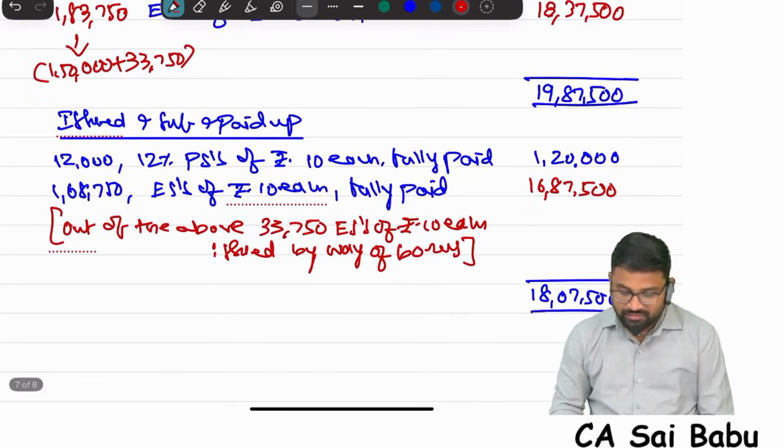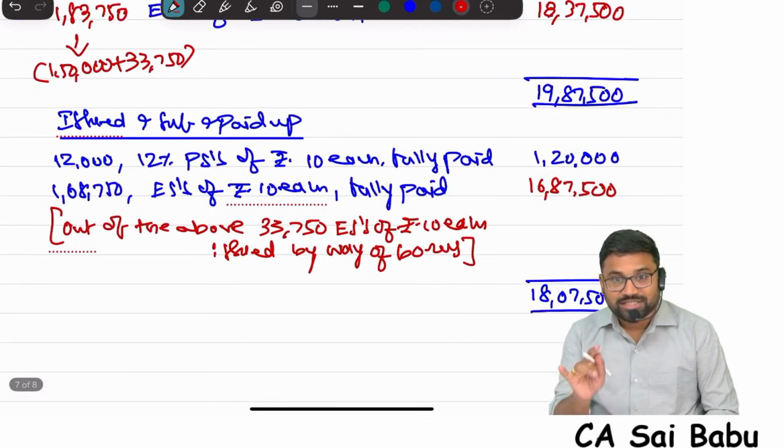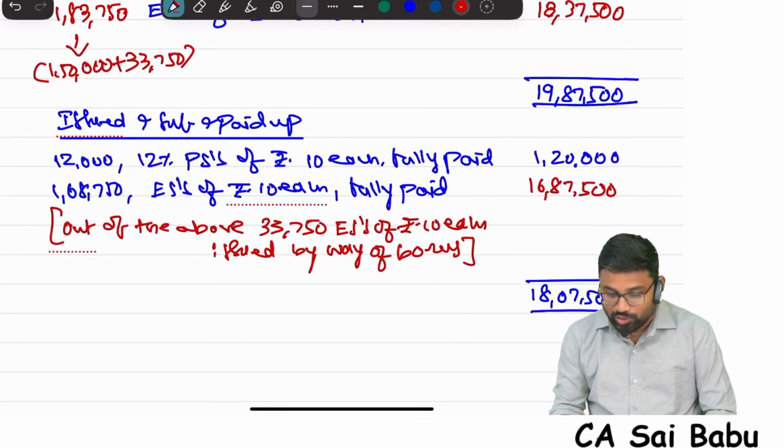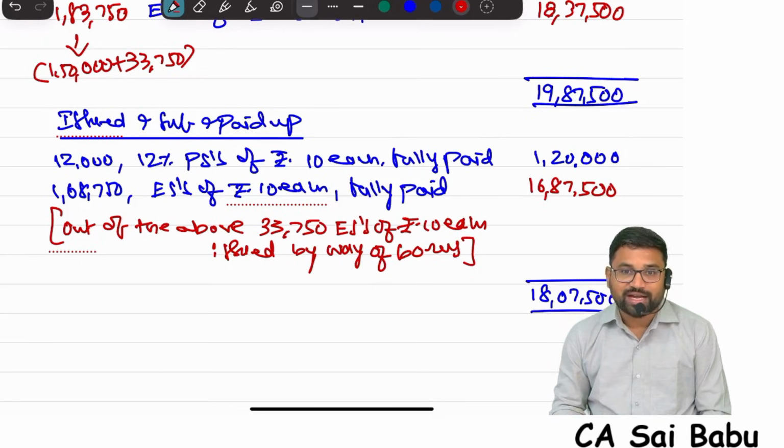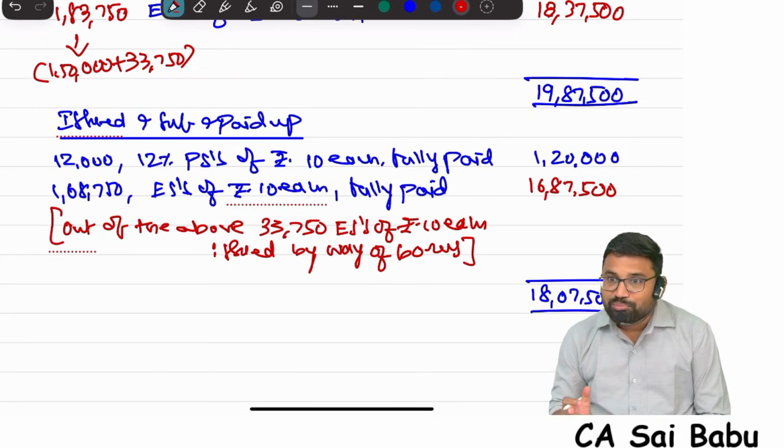I intentionally asked total capital. I know what you tell. You will add both. Whenever you see figures, you will add. That kind of mindset you guys had. Not using brains at all.